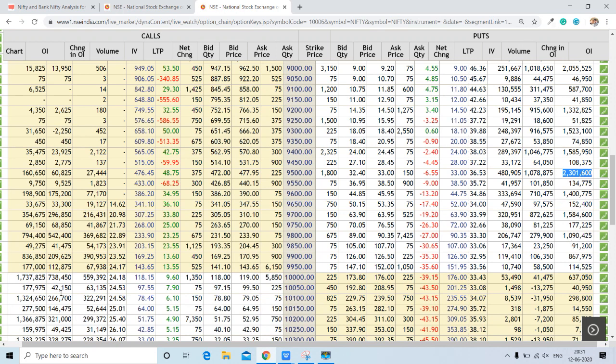So we can see resistance here, support here. The Nifty seems not going to break the support and resistance easily, and it is going to be range bound. Now the pivot level for the Nifty is 9,900. See, almost equal OI over here on both sides. So this is the pivot level, and the range of the Nifty seems to be 9,500 to 10,300. This is going to be the range for the Nifty.